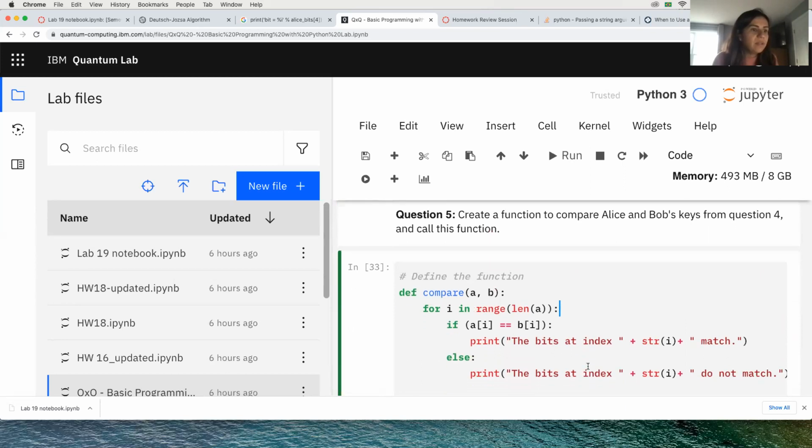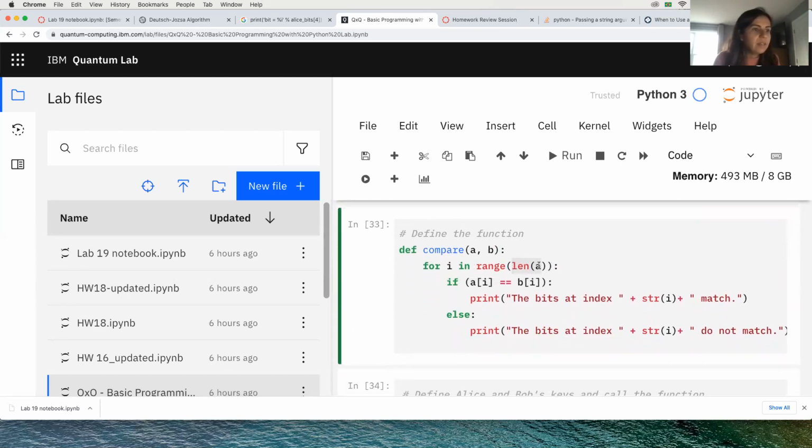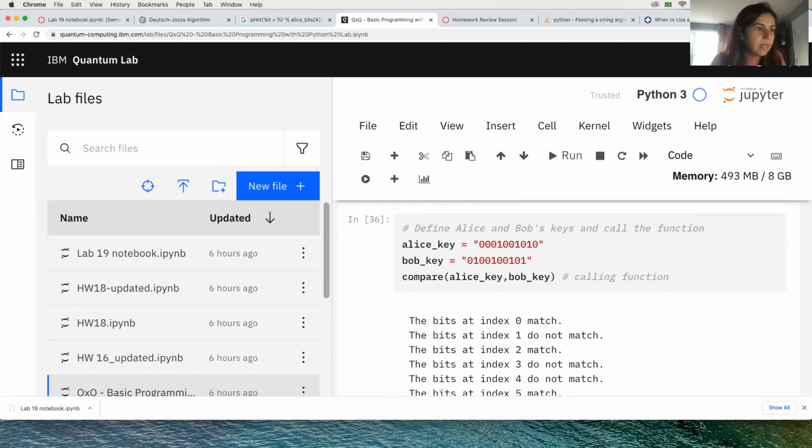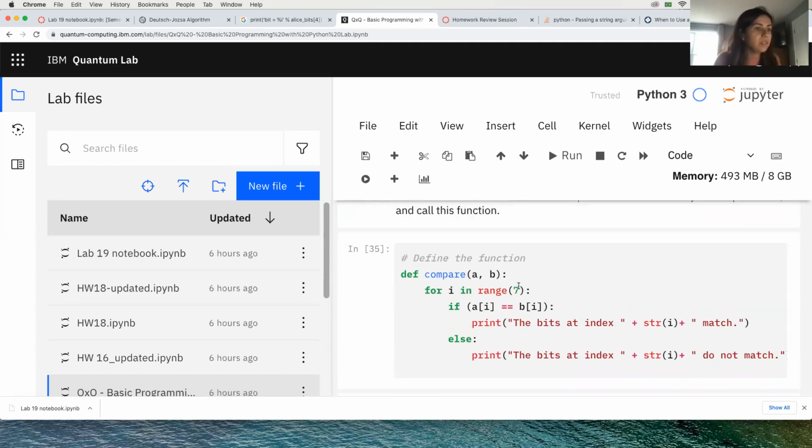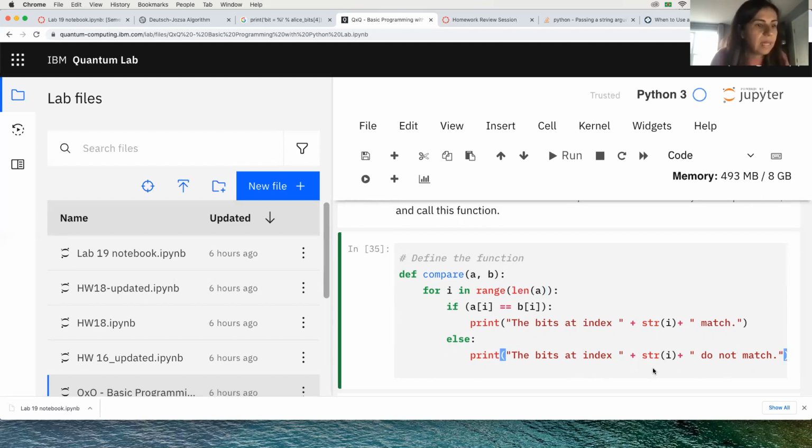Now, if I want to change it, I can just say to compare for, I don't know, 7 things. Then I need to run it again, and it's just going to compare up to index 6 here. So I can mess up the function, but if I want to make it a general function, I need to be less specific.